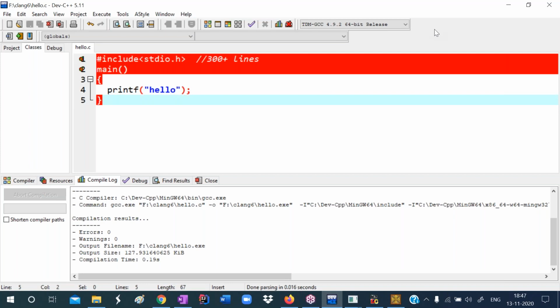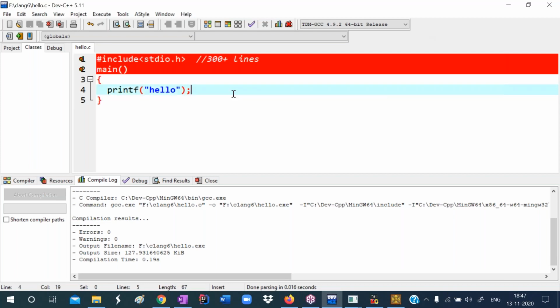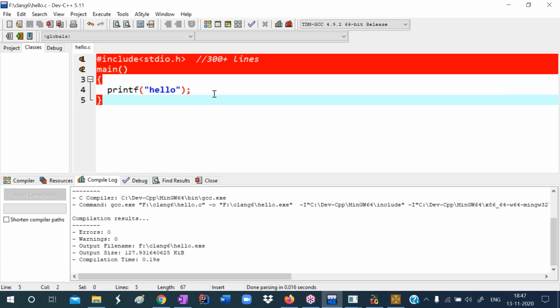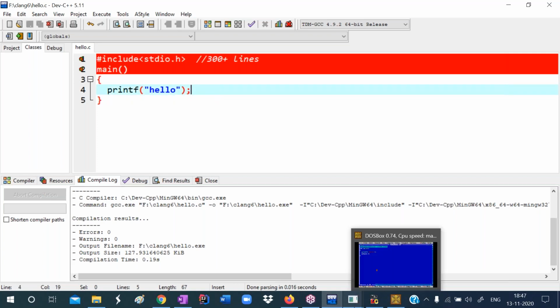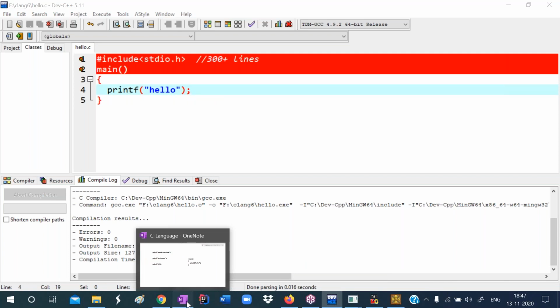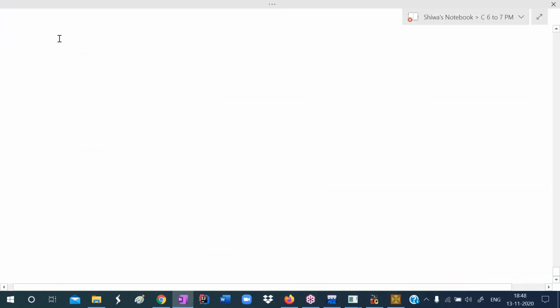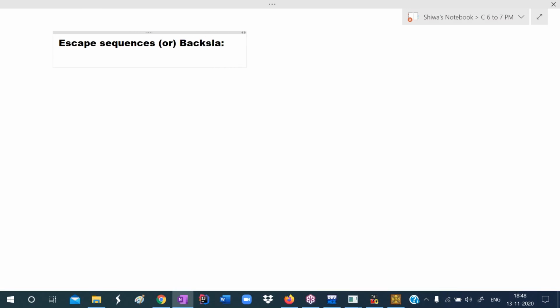Now listen carefully here. This printf is the predefined function included in the stdio header file. It is used to print the data. So the printf function is used to print the data. Now see about escape sequences. The next topic is escape sequences. These escape sequences can also be called backslash characters.